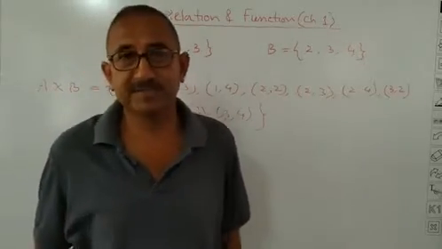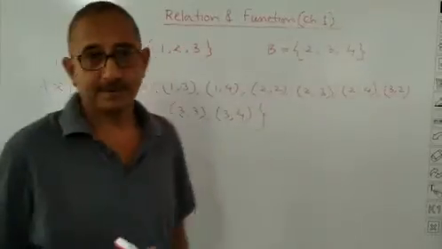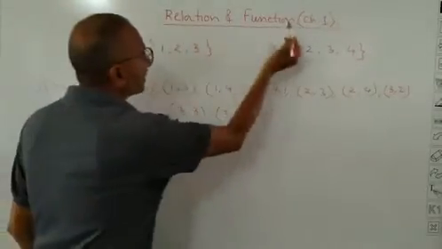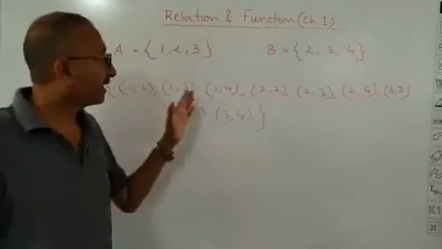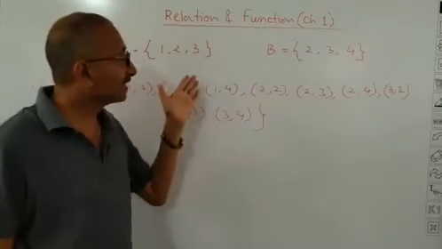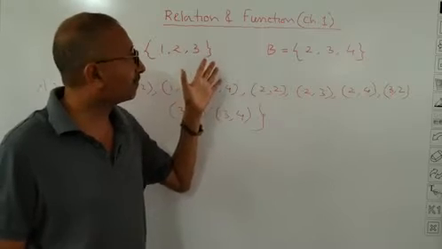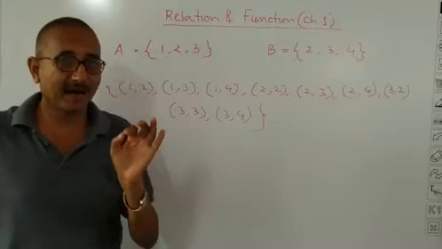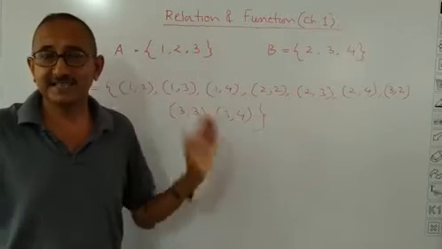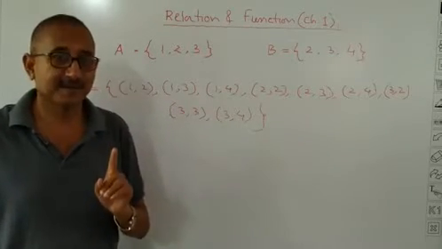That is the name of the chapter. The name of the chapter is Relation and Function. It is chapter number 1, and people usually say that it is very tough and all these things. Actually, what I feel, this is the easiest chapter of your syllabus.